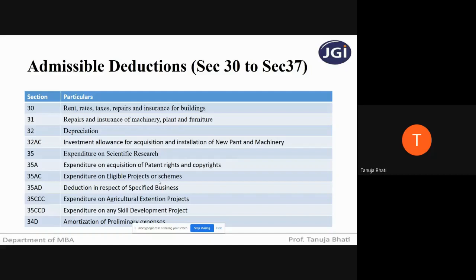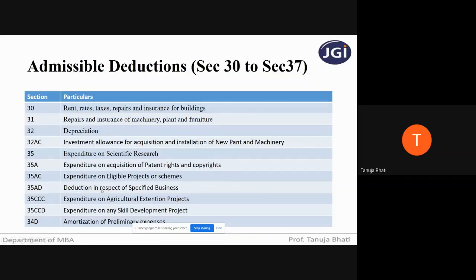Next is expenditure on eligible projects or schemes. Now, if a particular business or an SSC is contributing some money towards public sector companies or to a local authority or maybe to an association approved by a national committee, under all these eligible schemes and projects, okay, that is defined, that includes public sector companies, local authorities, and all those associations that are approved by the national committee. If the business is putting such money or incurring certain expenditures on these projects, then it will be allowed as a deduction.